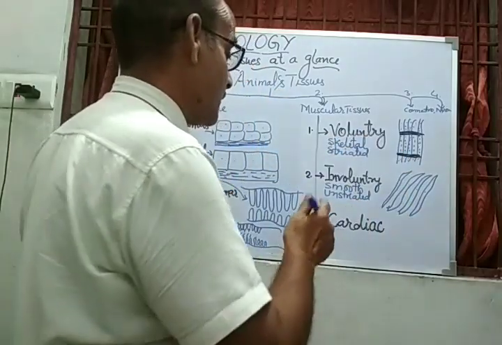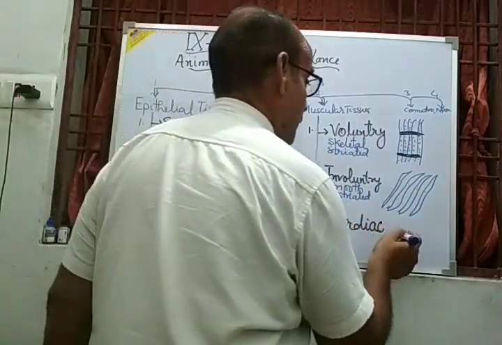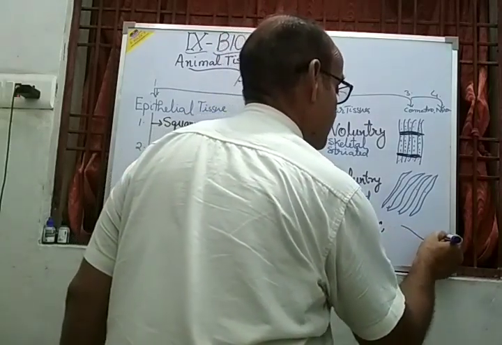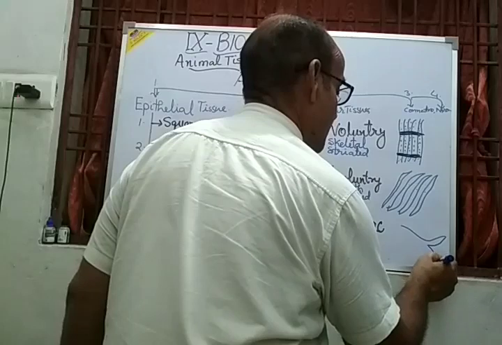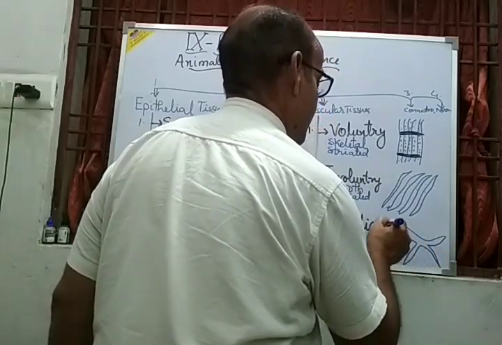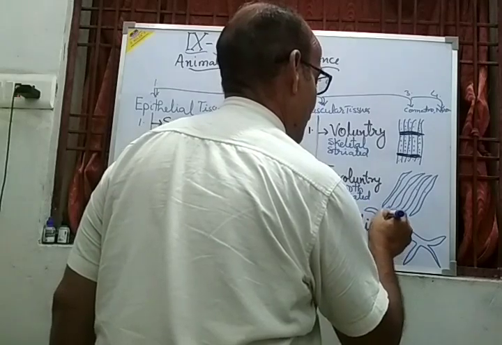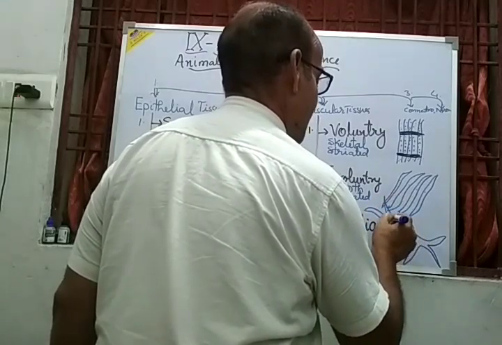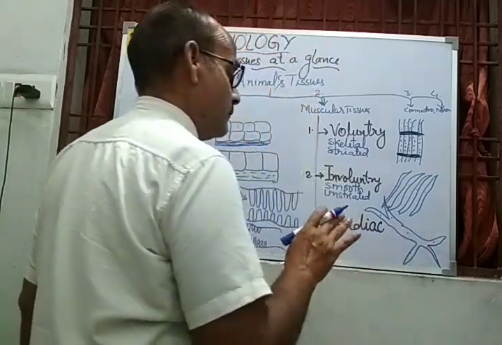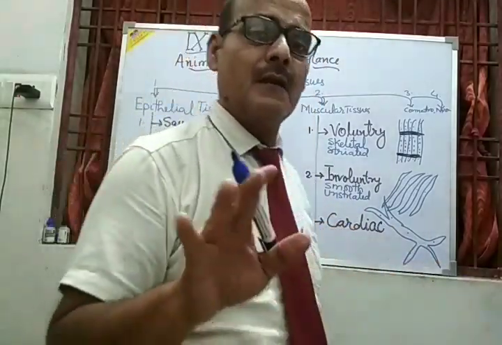Now come to the third muscles. These are the specific muscles which are branched. These muscles are branched, and they are the specific uninucleate muscular tissue, and they are found in the heart.